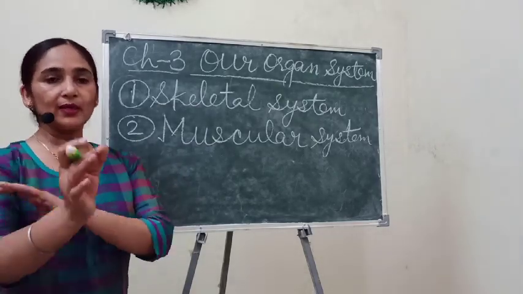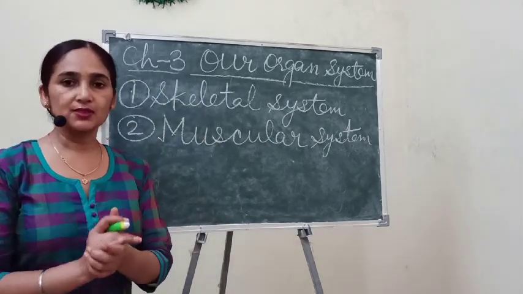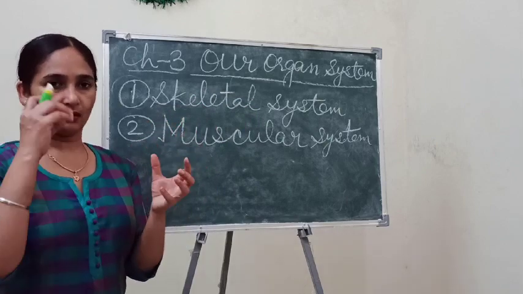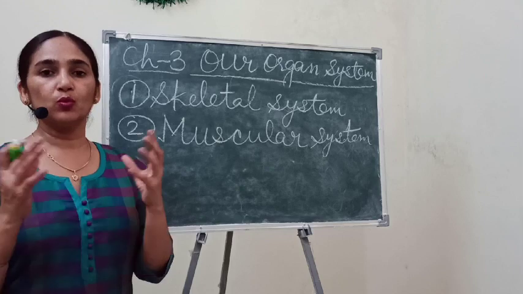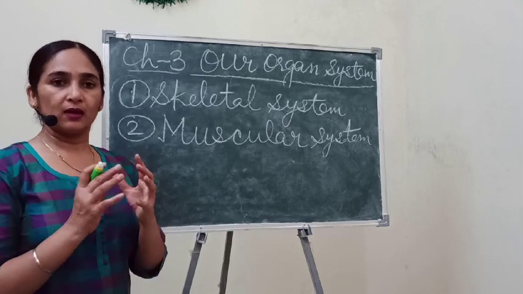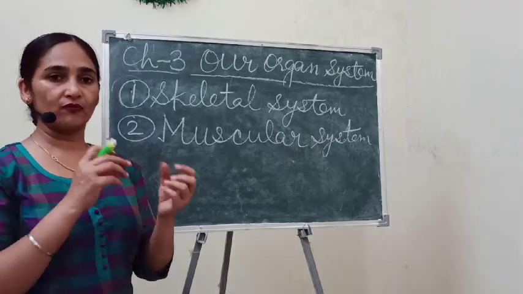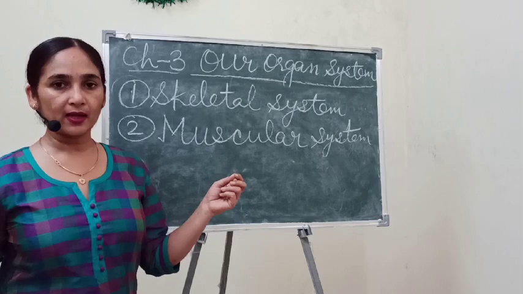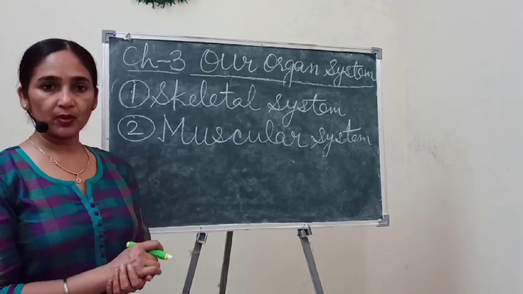But not only here, all over the body we have muscles on our skeleton, meaning our bones. Muscles help us to move properly, and we can do any kind of movement. We can dance, we can walk, or we can ride easily, lift our arm and leg properly with the help of this system. So this is also important.